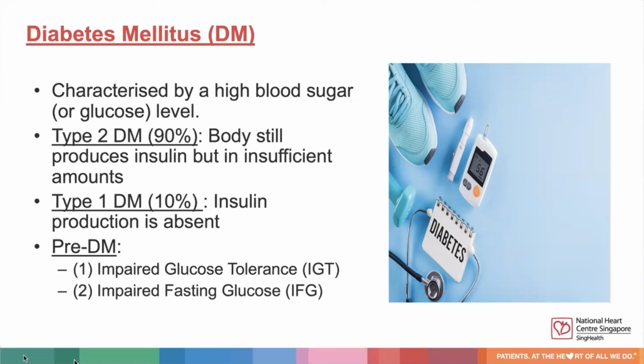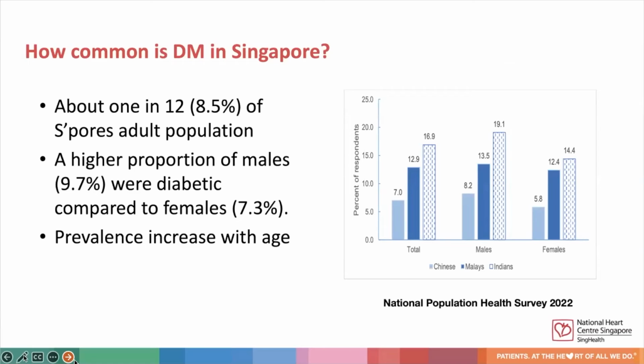Prediabetes is a condition where individuals have higher blood sugar levels, but not yet in the diabetic range. This is subdivided into impaired glucose tolerance and impaired fasting glucose. Diabetes affects about 1 in 12 of Singapore's adult population, and there is a higher proportion of males being affected with DM versus females, and the prevalence of this condition increases with age.